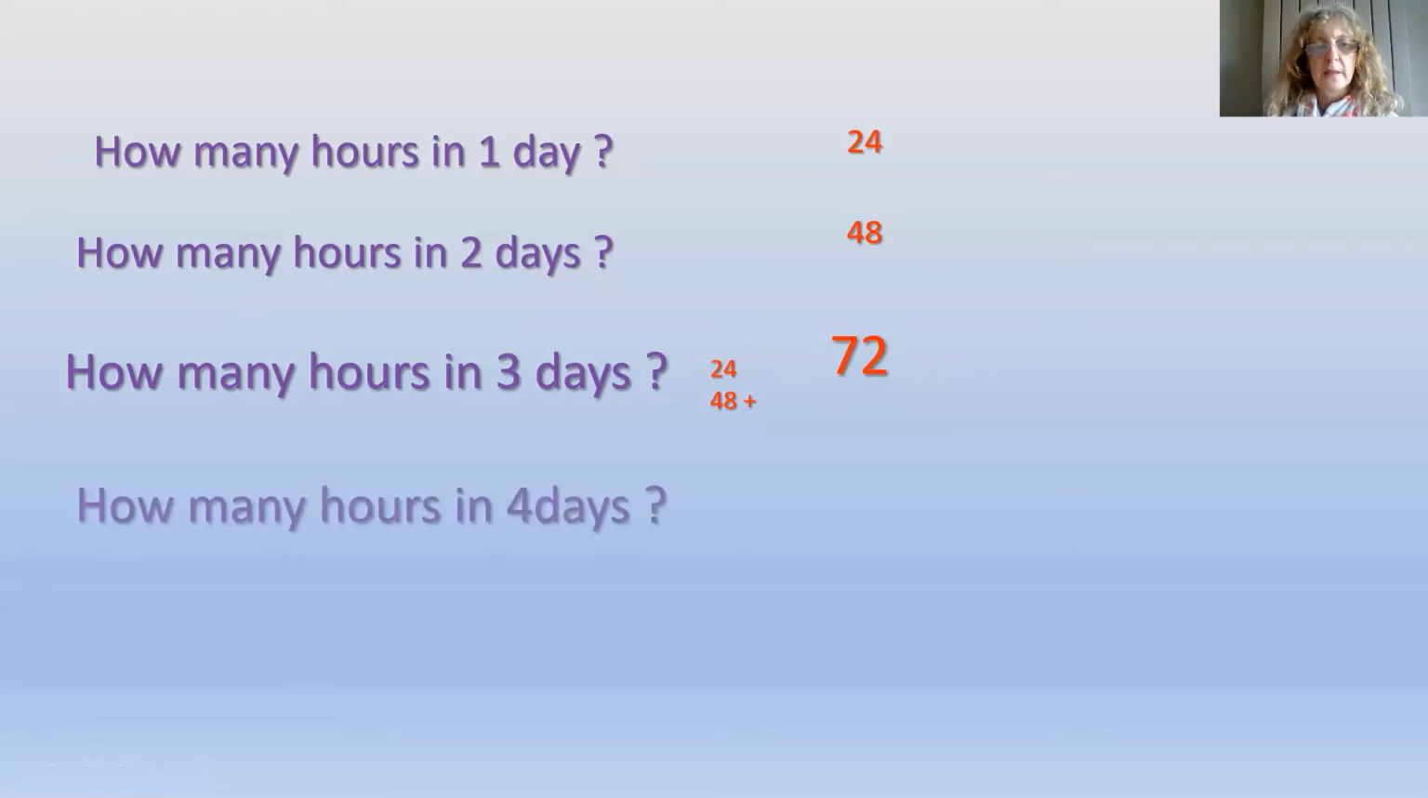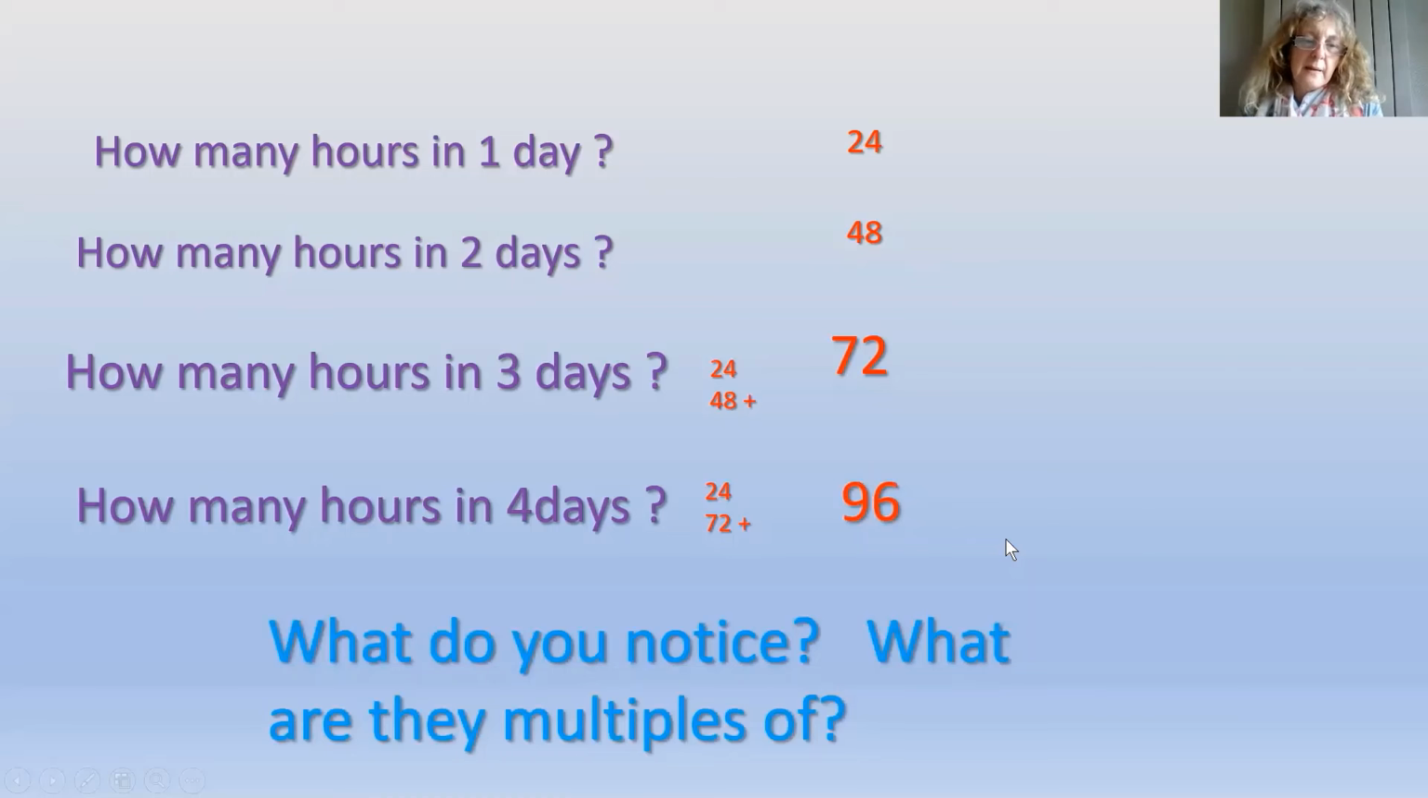What about 4 days? What do we do to 4 days? Well, we know 3 days has got 72. We know we've got to add another 24 on top. So what would be the answer here? How many hours in 4 days? Or we could actually just double that up, because 2 days and 2 days makes 4 days. You get it right?